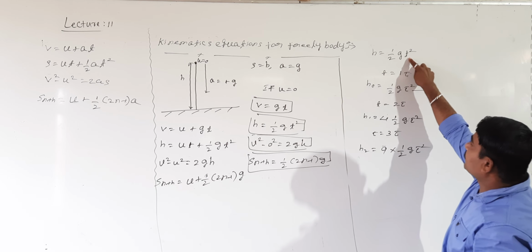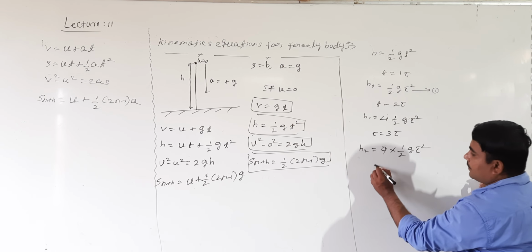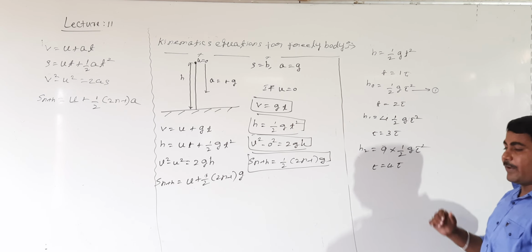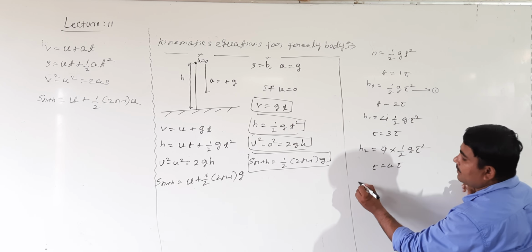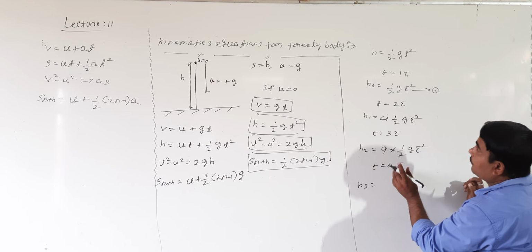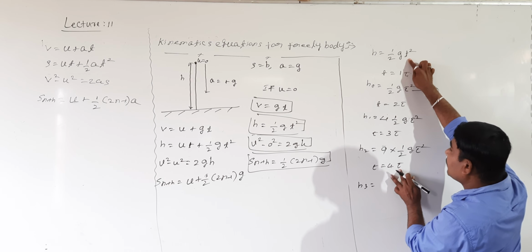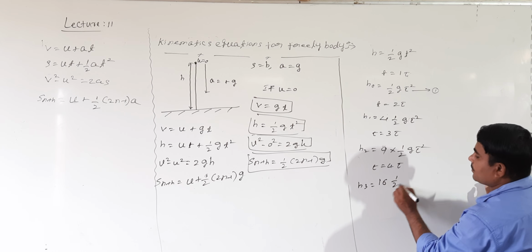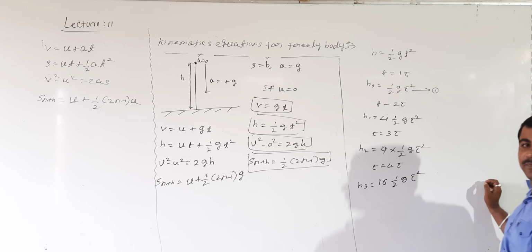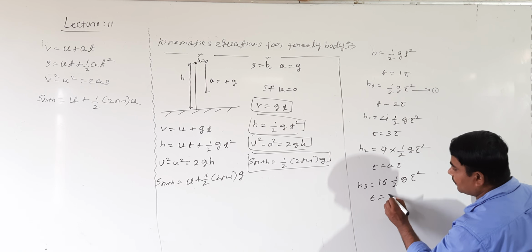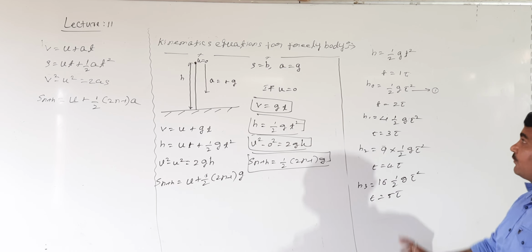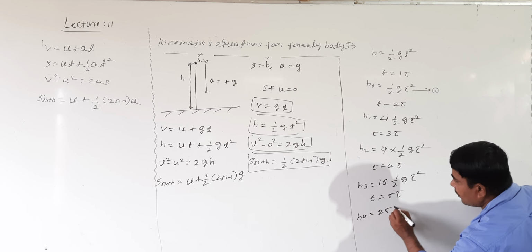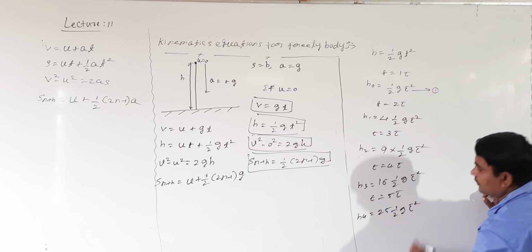If t is equal to 4 tau, h becomes h3. 4 square is 16 tau square. Directly I write 16 into half g tau square. If t is 5 tau, 5 square is 25. H4 is equal to 25 into half g tau square.